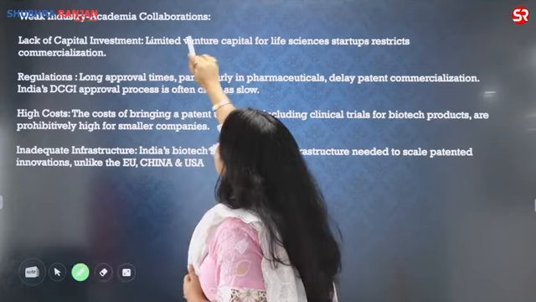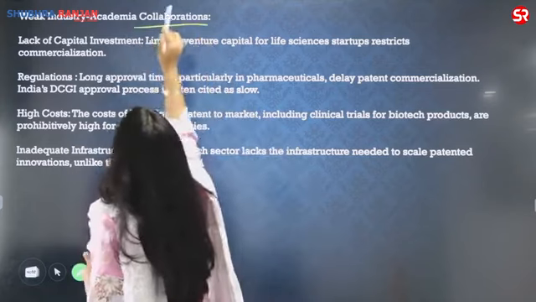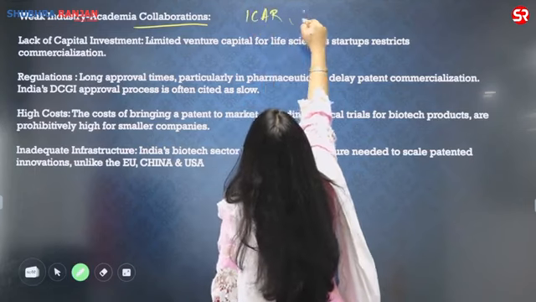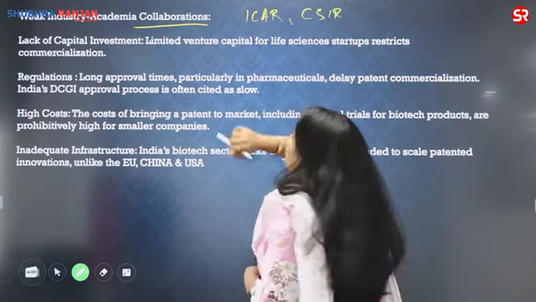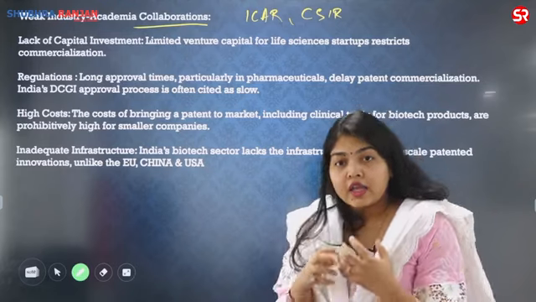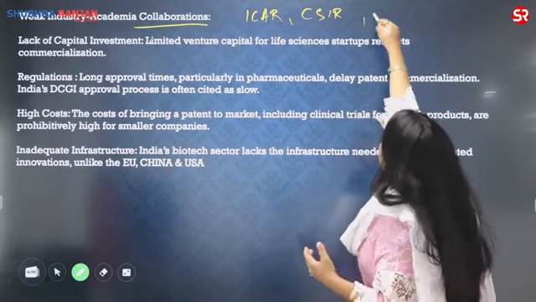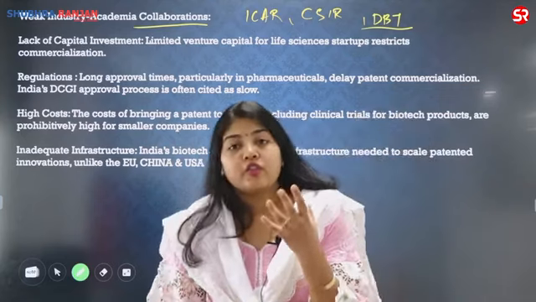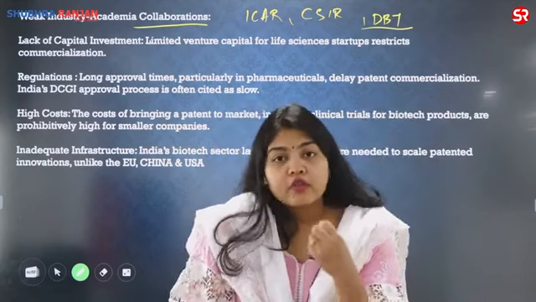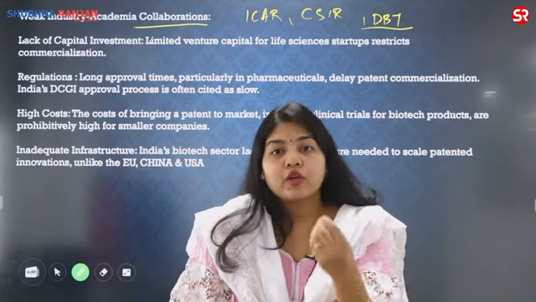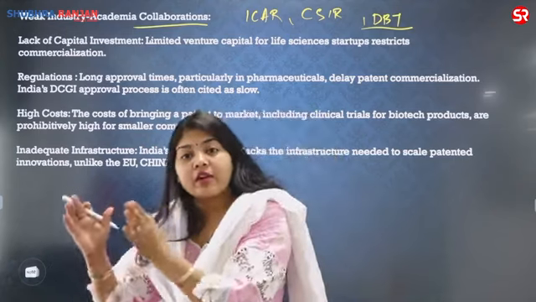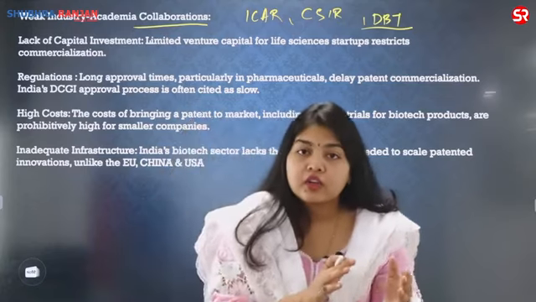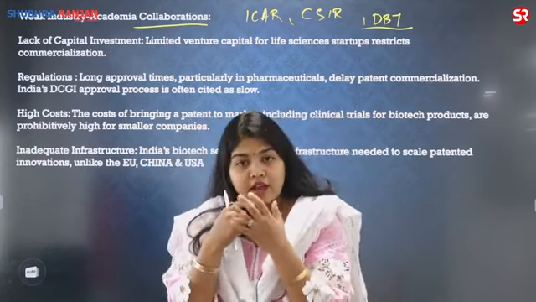The reasons are that there is weak industry-academia collaboration. Although ICAR, CSIR and other such organizations, including the Department of Biotechnology, are making a lot of progress as well as filing a lot of patents in the areas of life products, life sciences and biotechnology, the private sector or private player is still not very keen on investing in these technologies and commercializing the patents that we have.